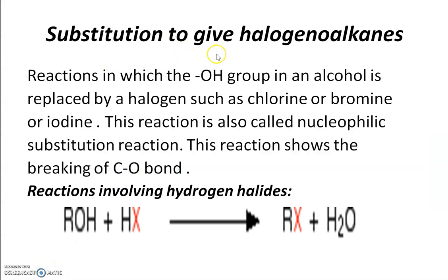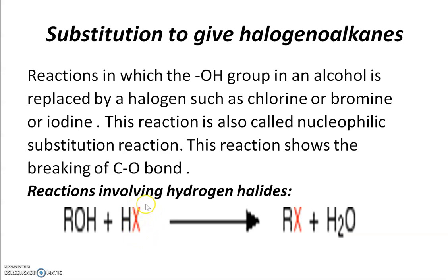Reaction 2, substitution to give halogenoalkane. Substitution means changing position. These are reactions in which the OH group in an alcohol is replaced by halogens. So this OH group is replaced by halogens. X means halides, which can be chloride, bromide, iodide. This reaction is also called nucleophilic substitution, as halide ions are negative.